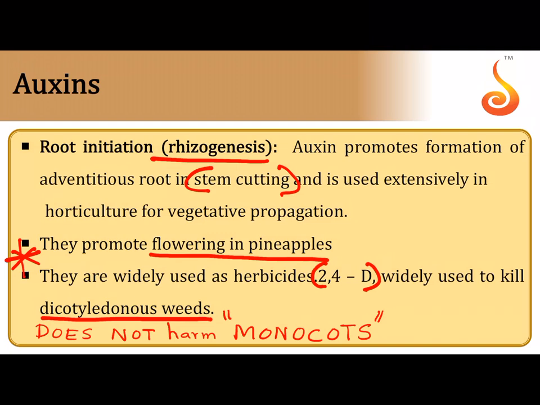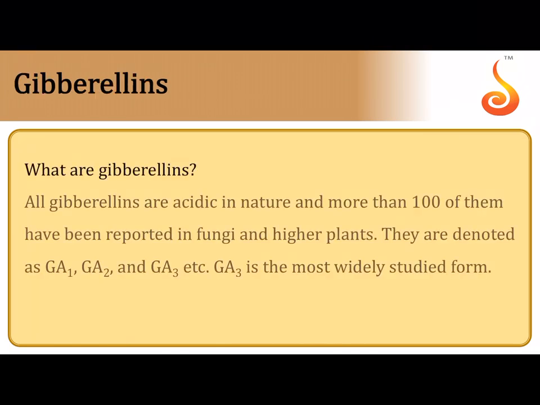And as a result, if you are a gardener, you can use it for your lawn, isn't it? Because you want only grass to grow in your lawn, and you don't want your lawn to have broadleaf dicotyledonous weeds. As a result, if you spray auxins, all the dicot weeds will die and only grass will grow over there, because it has no effect on the monocot. And the most important weedicide or herbicide is 2,4-dichlorophenoxyacetic acid.